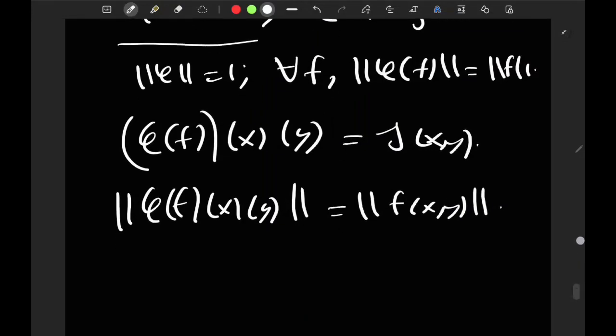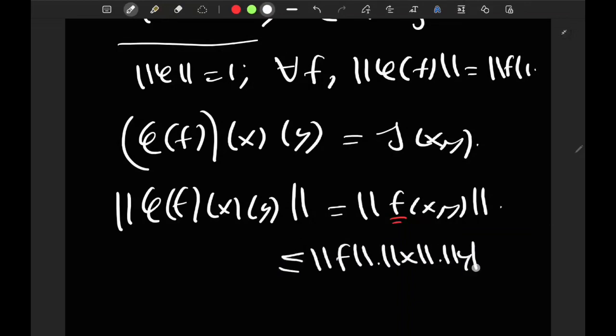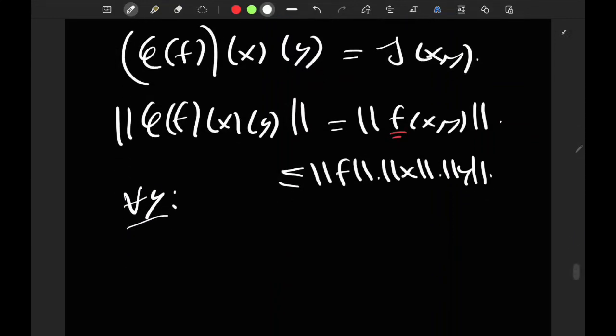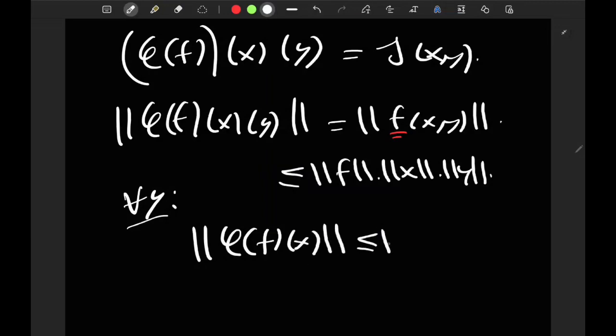By definition of a continuous bilinear map, and f is a continuous bilinear map, this is less than or equal to the norm of f times the norm of x times the norm of y. This is true for all y, so the norm of phi of f of x as a linear map is less than or equal to the norm of f times the norm of x.